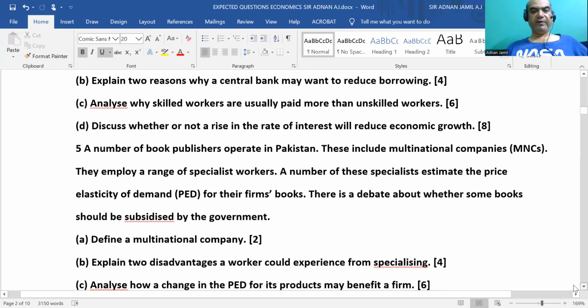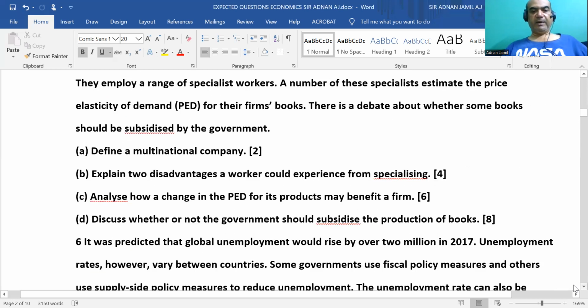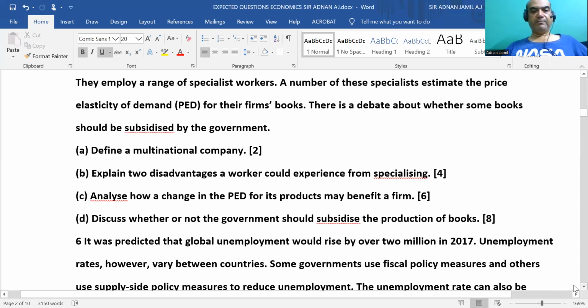Question number 5. I have picked define a multinational company, a straightforward question. D, explain two disadvantages a worker could experience from specializing. Analyze how a change in the PED for its product may benefit a firm. So it may be becoming from price elastic to inelastic, so it will increase the revenue for the firm even if they increase the prices.